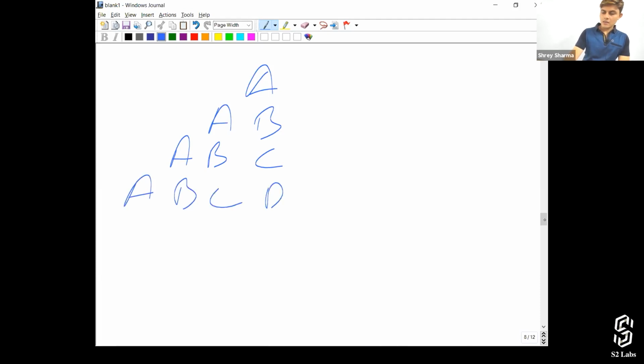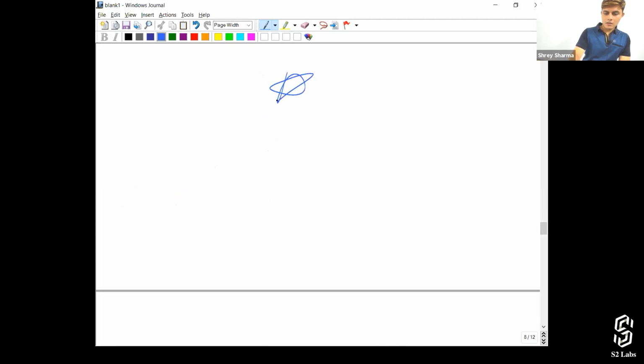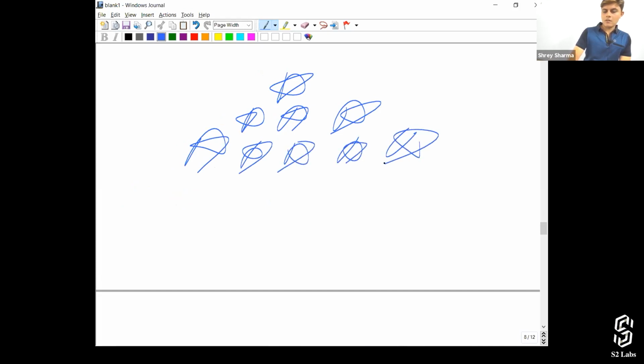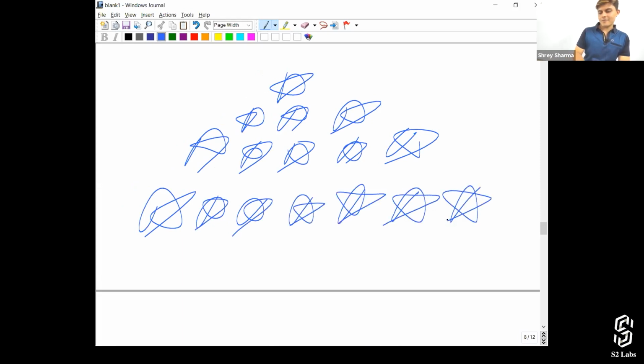And then this is star. So it's a mixture of all of these, right? And then you have to apply it all into one single program.